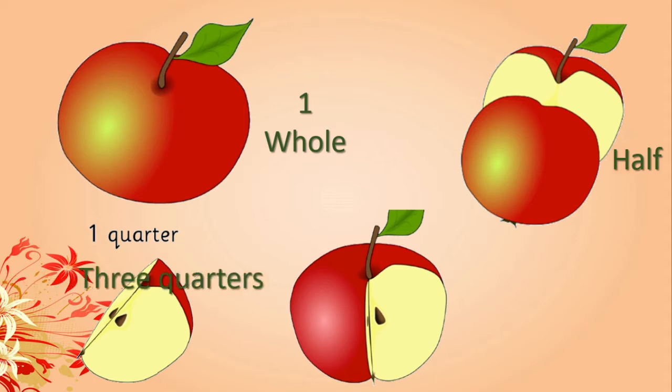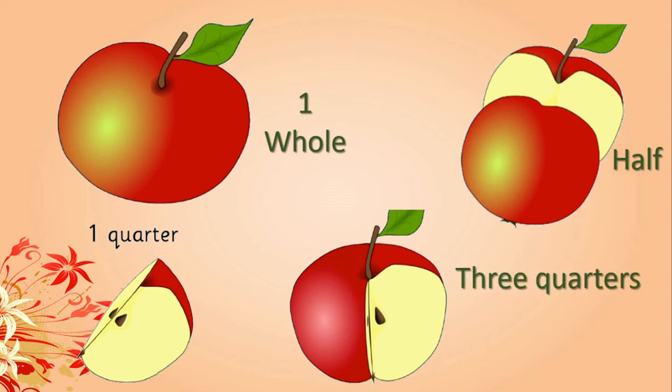That is nothing but 3/4. Remember, in this, how many quarters are there? This is 1, 2, and 3. 3/4 together are there, so this is called 3/4. This is 1/4. When we attach this to the 3/4, it again becomes one whole. So dear children, this is 1/4 and this is 3/4.